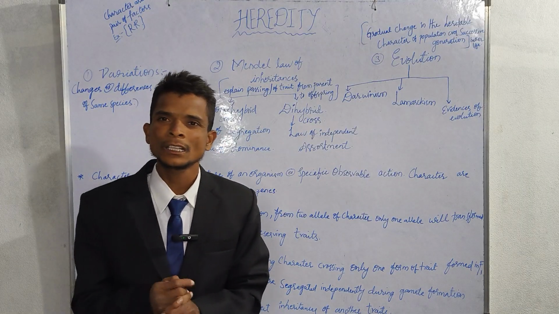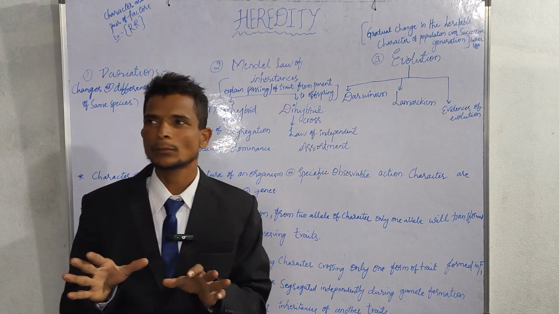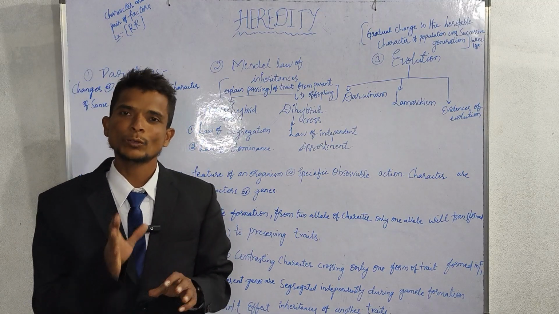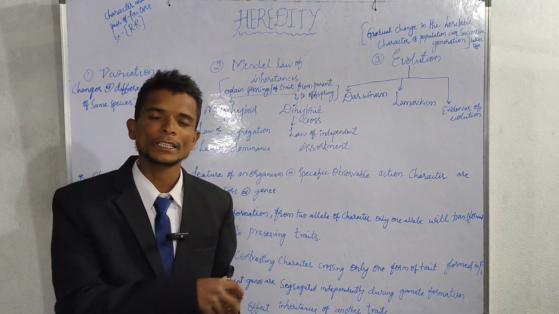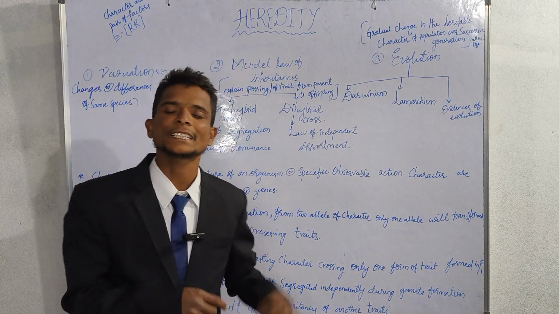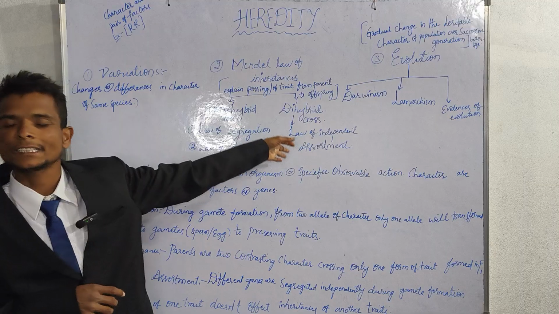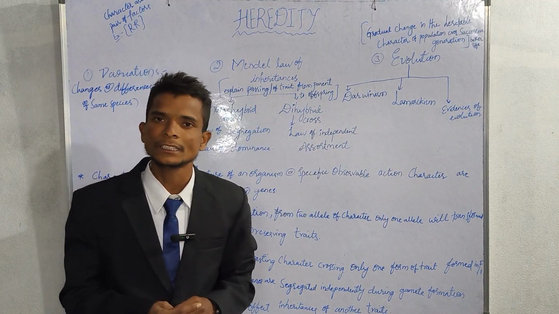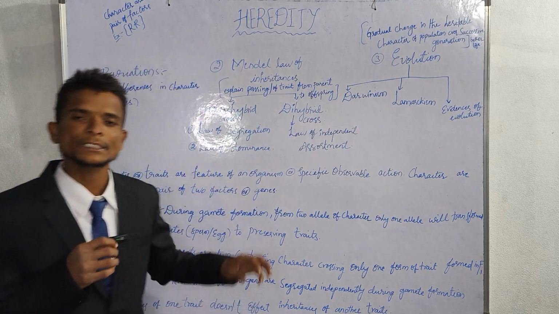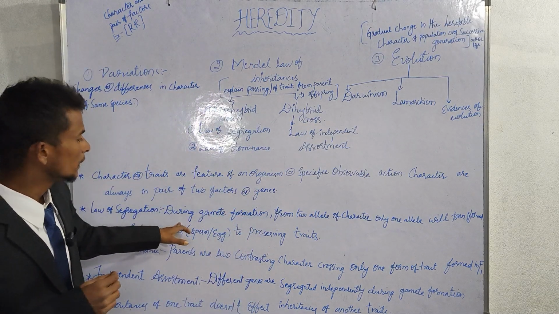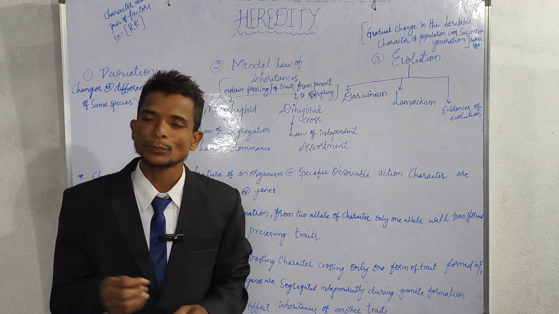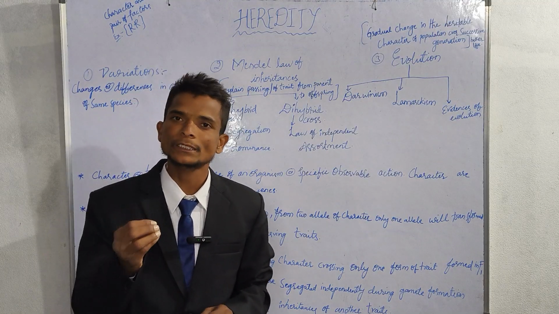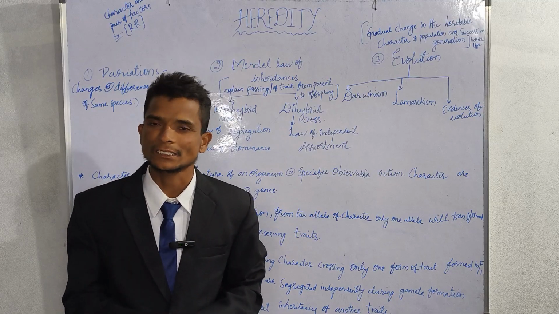Alleles means, we need to know, first of all let me say about inheritance. What does inheritance mean? The characteristics that you are passing from one generation to another generation, that mechanism is inheritance. In this inheritance mechanism, the factors we call alleles are always in a pair. And in gamete formation, be it sperm or egg, you are taking only one allele to express the characteristics.